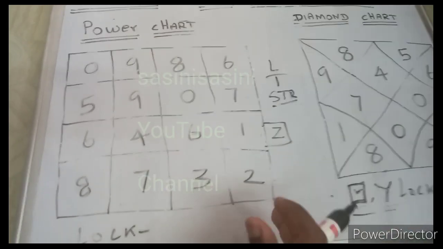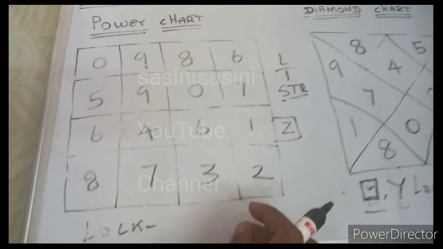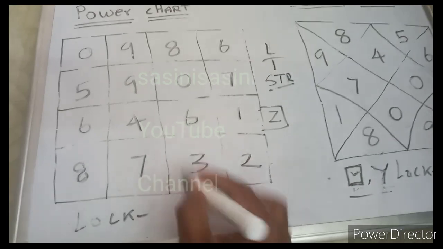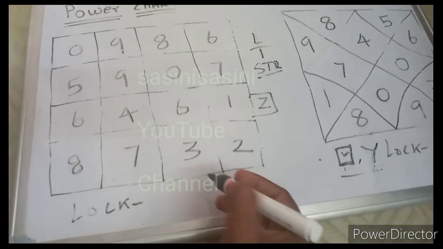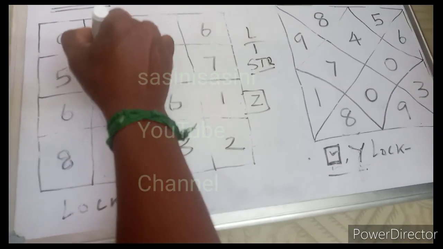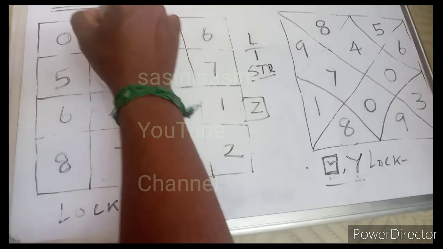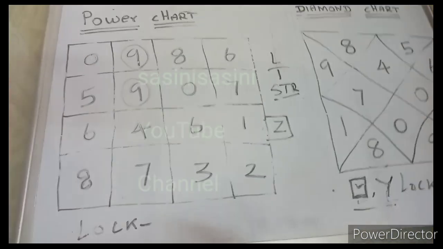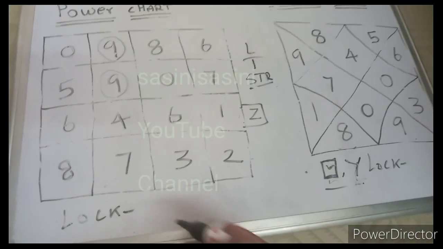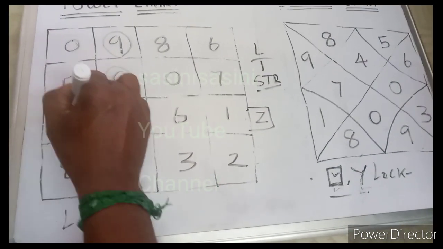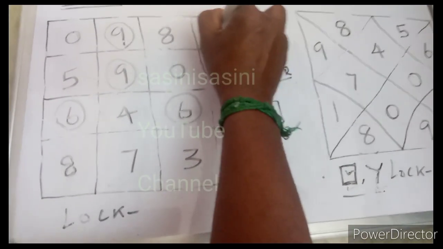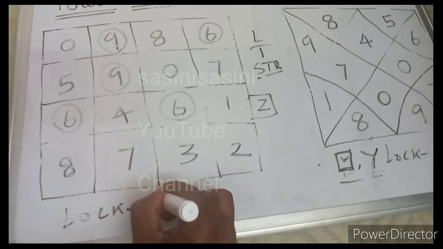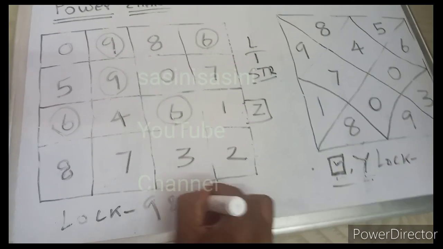Okay friends, now first we see the log numbers. The power chart log numbers are 9 and 6. I always give 2 log numbers only, 9 and 6.